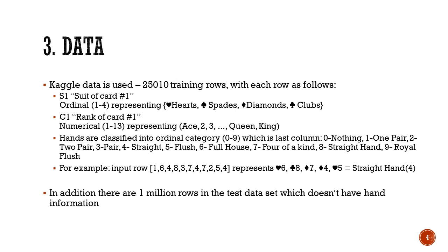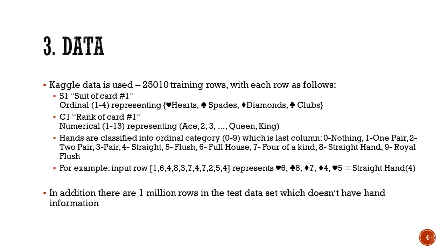At the end of the row we have the category or the class, the label, which is from 0 to 9. 0 indicates there is nothing, the cards given have no poker hand, 1 says there is a pair, 2 says it has two pairs, and so on.